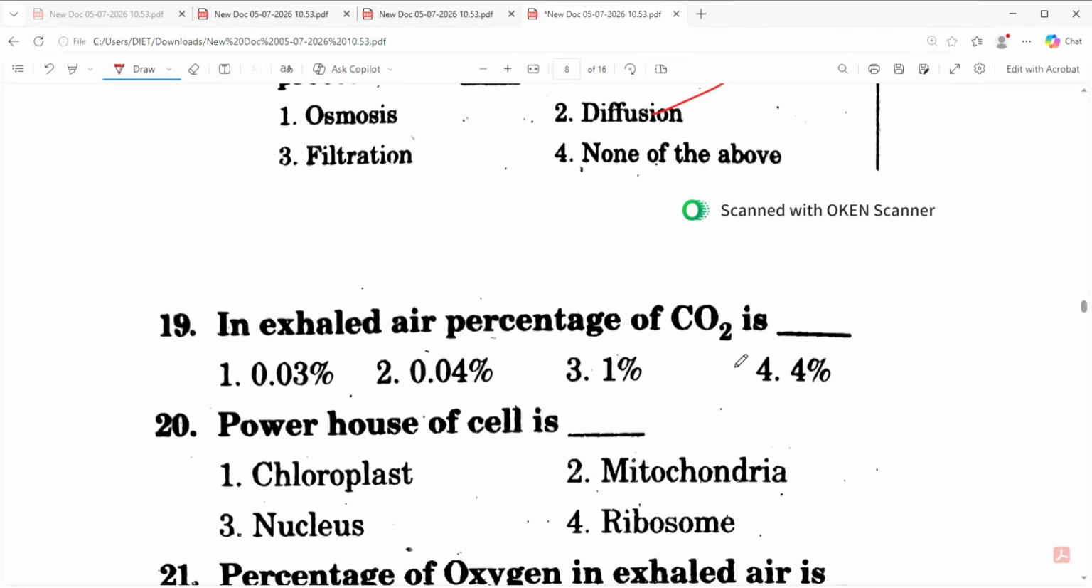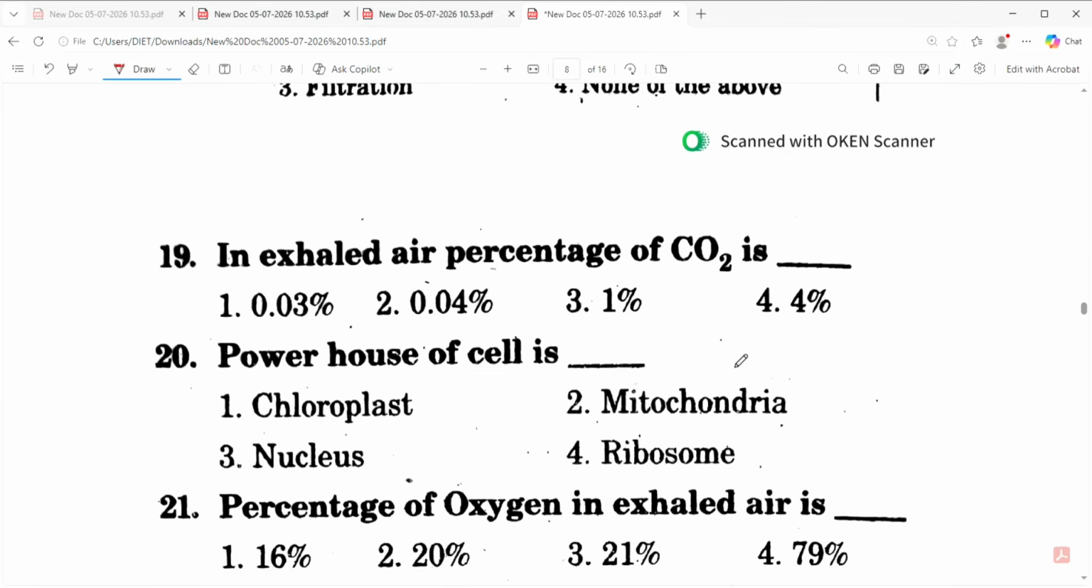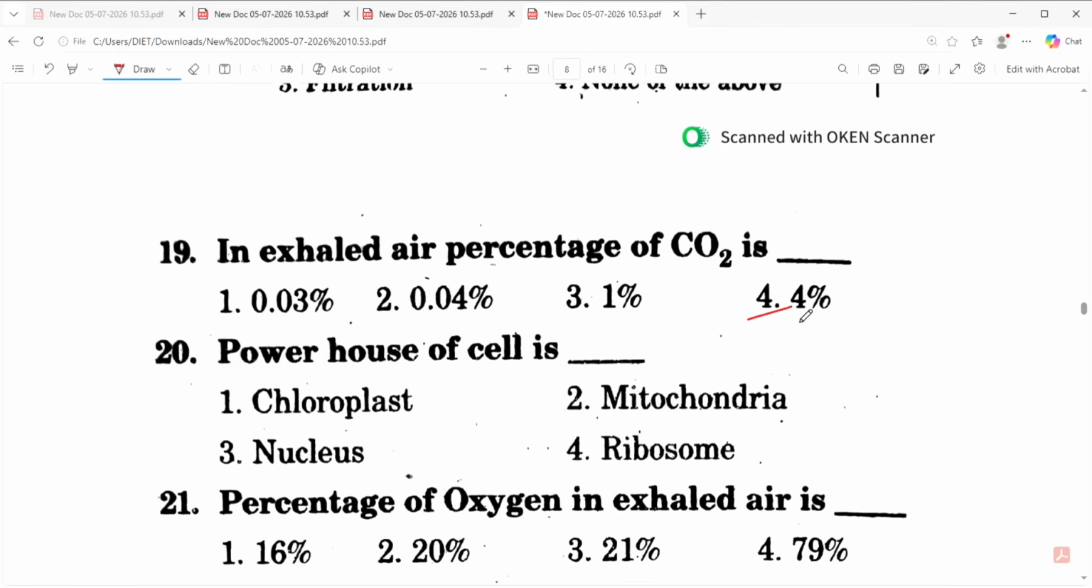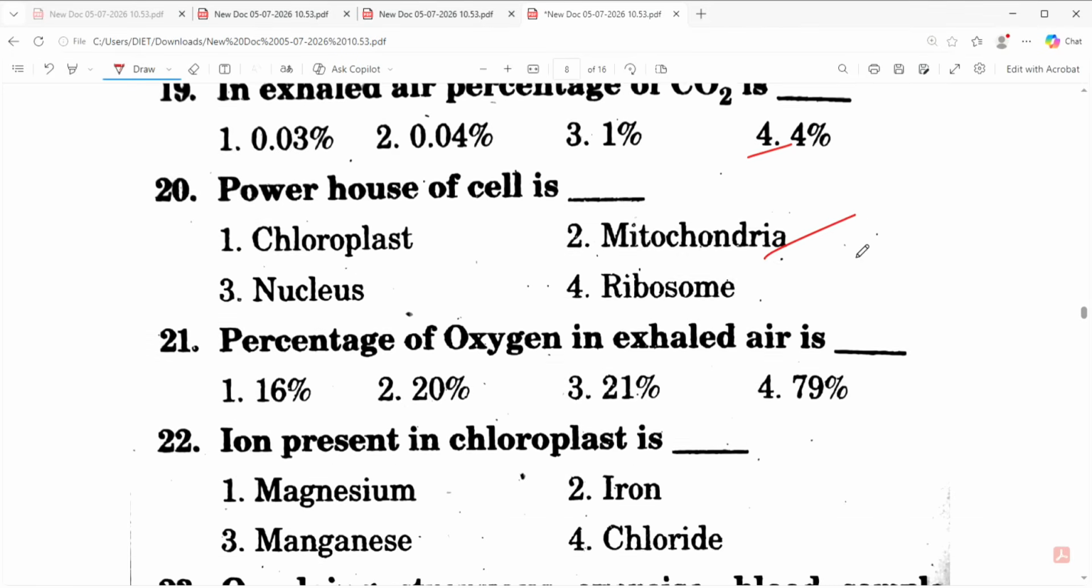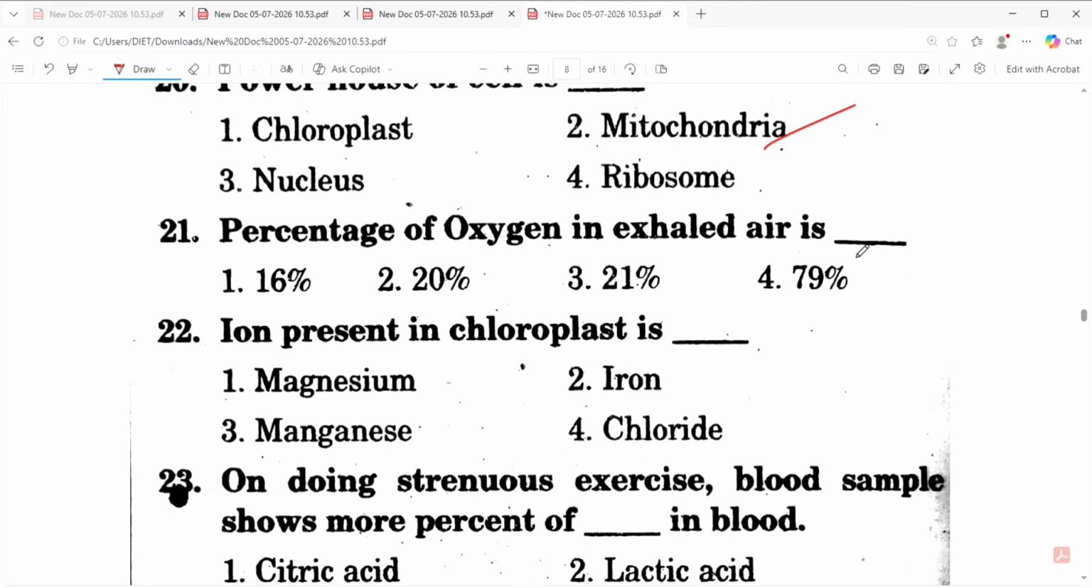Diffusion. In exhaled air, the percentage of carbon dioxide is 4%. Powerhouse of the cell is mitochondria. Percentage of oxygen in exhaled air is 16%. Ion present in chlorophyll is magnesium.